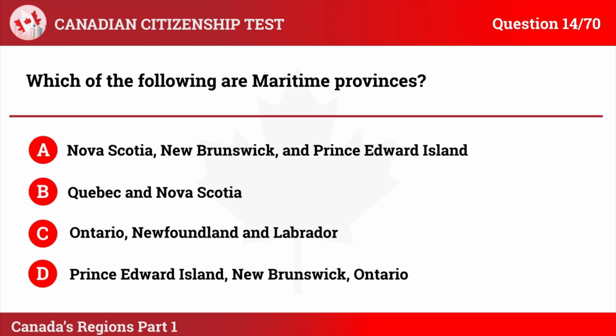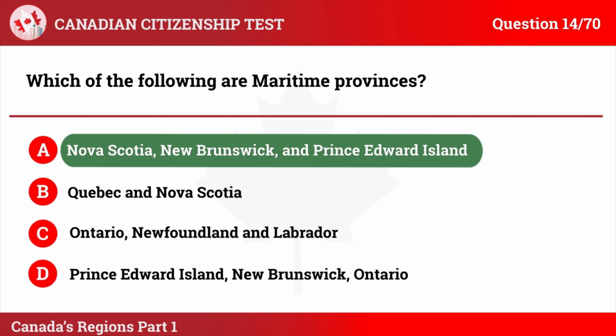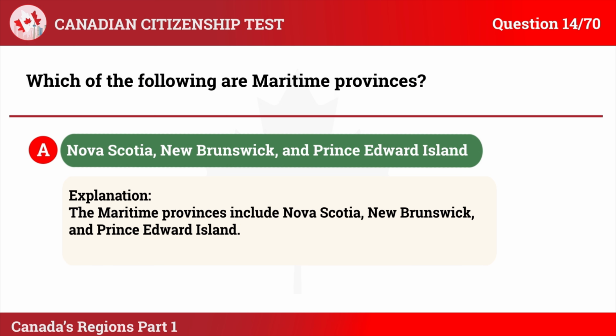The correct answer is A. Nova Scotia, New Brunswick, and Prince Edward Island. Explanation: The Maritime provinces include Nova Scotia, New Brunswick, and Prince Edward Island.